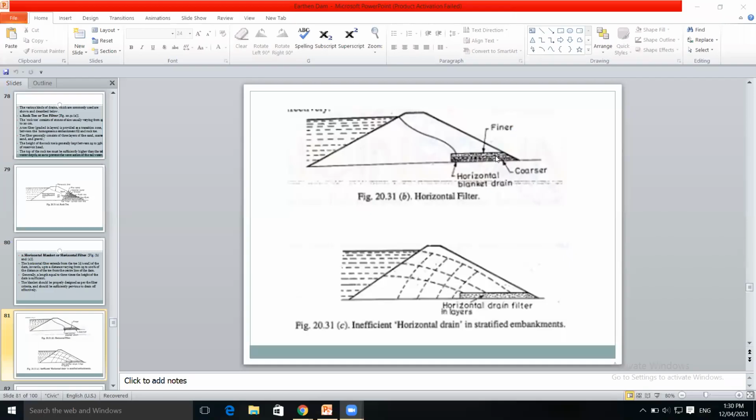The material which is surrounding this horizontal filter, above this horizontal filter, surrounded by embankment soil, that is called base material. समजलं बेस मटेरियल म्हणजे काय?